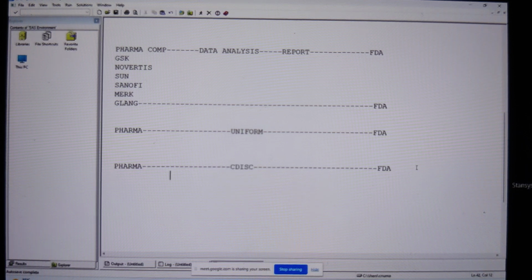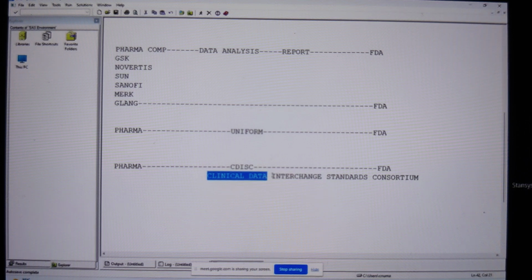Now, what is CDSCO? CDSCO means Clinical Data Interchange Standards Consortium. We should not call it a consortium, we should call it a consortium. Clinical Data Interchange Standards Consortium. What do you mean by clinical data? The data that we have collected.